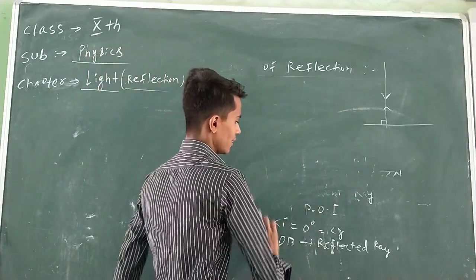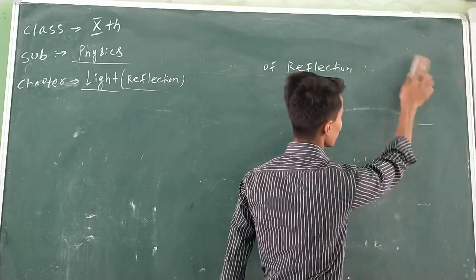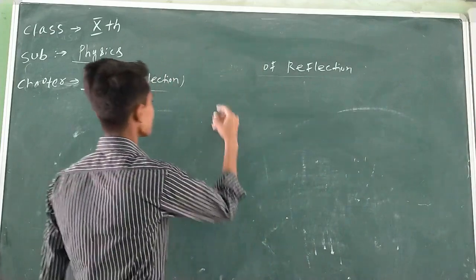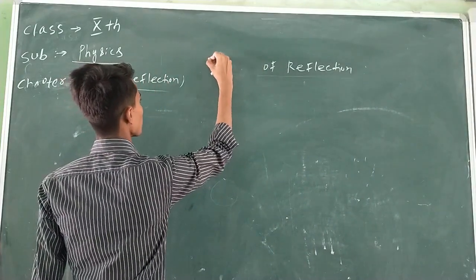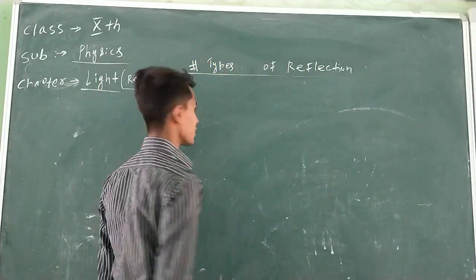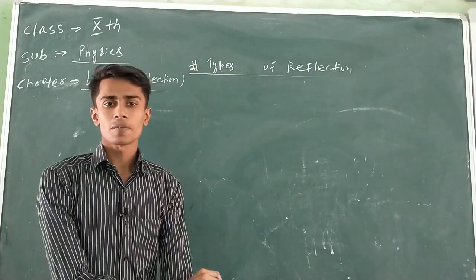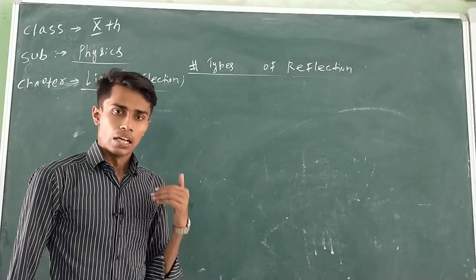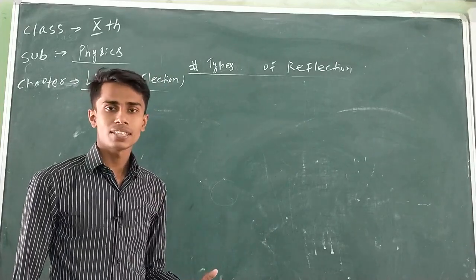You have learned that there are two types of reflection. They are regular reflection and irregular reflection. Irregular reflection is also called diffuse reflection. Now listen. Two types of reflection are regular reflection and irregular reflection. Whenever ray of light strikes a surface, it returns back.